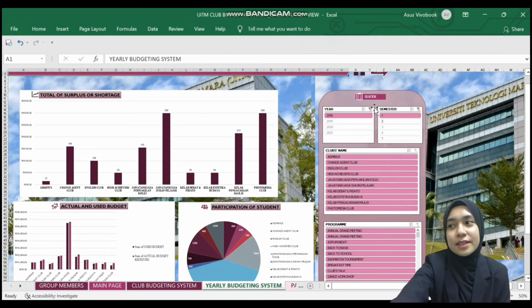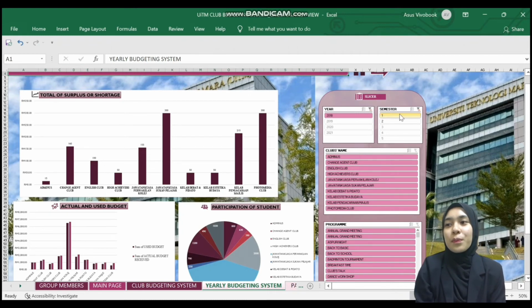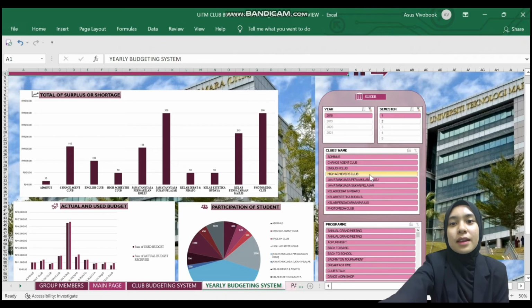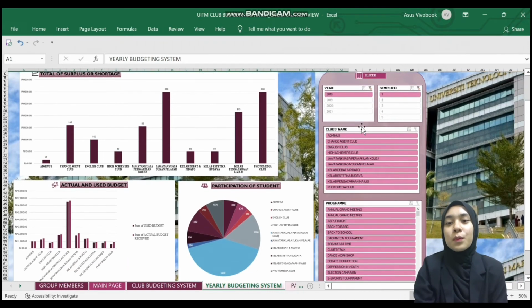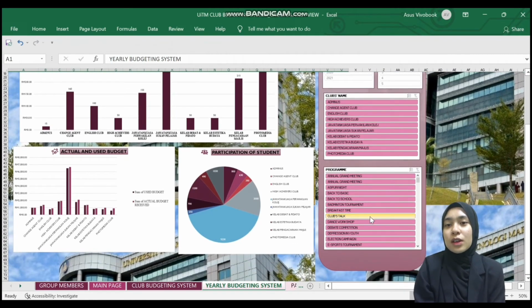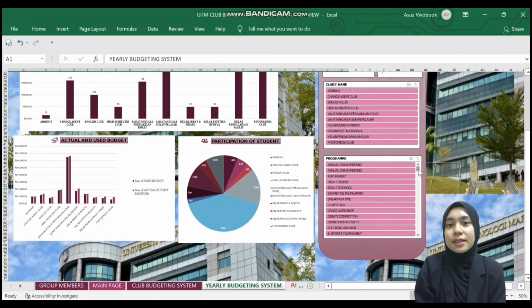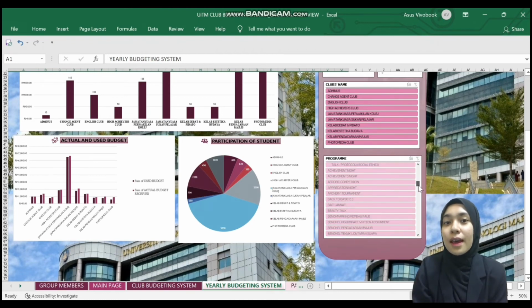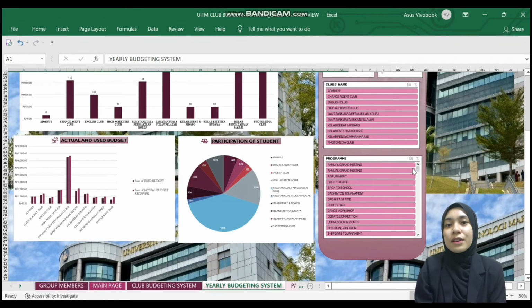Then for the semester, the user can choose from semester 1 to semester 5. For the club's name, they can choose which club they want to see. And lastly, they can choose the program that has been implemented. All the information refers to the raw data.